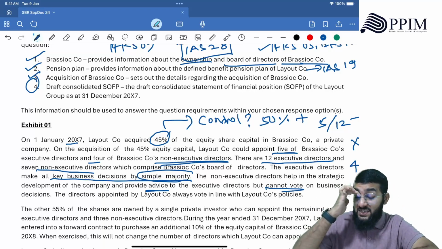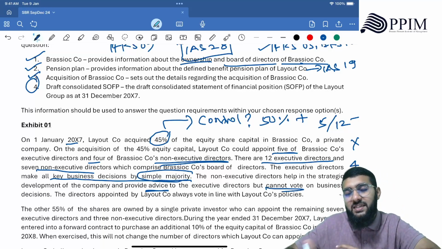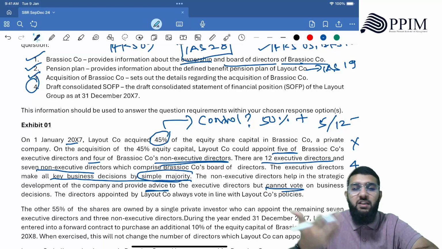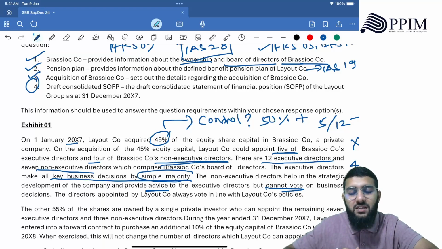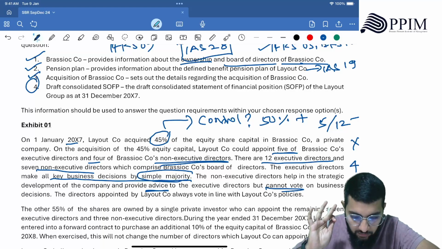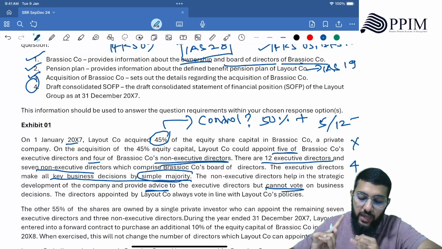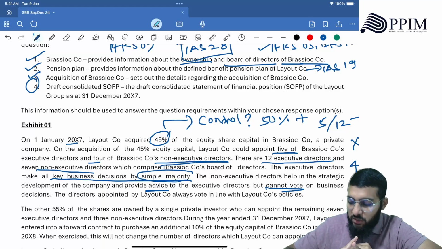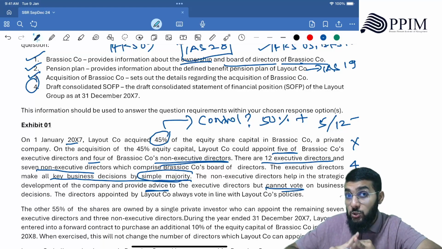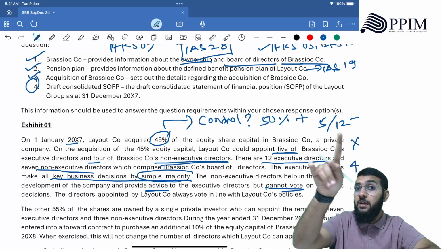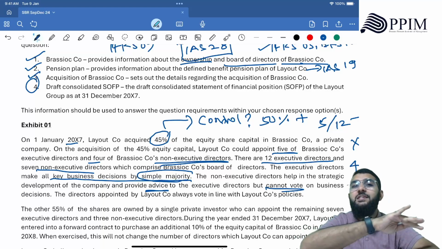Non-executive directors are just advisory. They cannot impact the decision. They can just advise; they cannot vote. So having a majority there doesn't make sense. Still, that says there is no control. You cannot vote on a decision of yours because you do not have a majority. Yes, your 5 of them can vote, but 5 is not the majority.